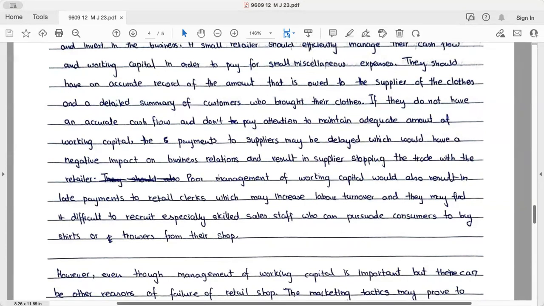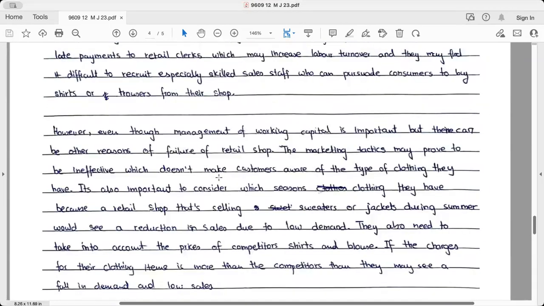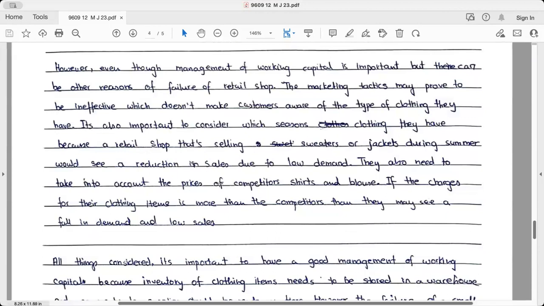Poor management of working capital would also result in late payments to retail clerks, which may increase labor turnover and they may find it difficult to recruit specially skilled staff. Good, shabash. Even if this last sentence was not there, the analysis was complete. However, even though the management of the working capital is important, there can be other reasons for failure of retail shops. The marketing tactics may prove to be ineffective, which does not make customers aware of the type of clothing that they sell. Absolutely correct evaluation, shabash.